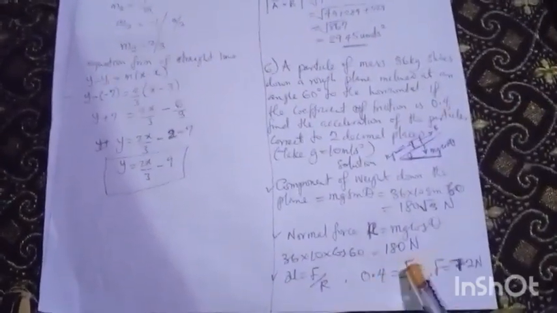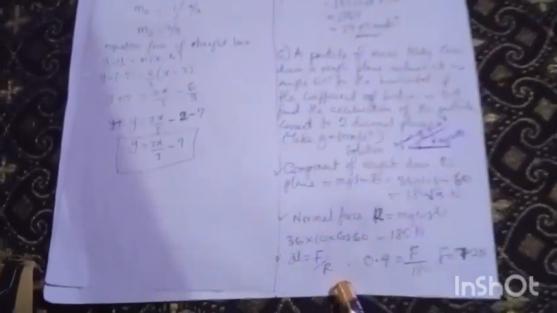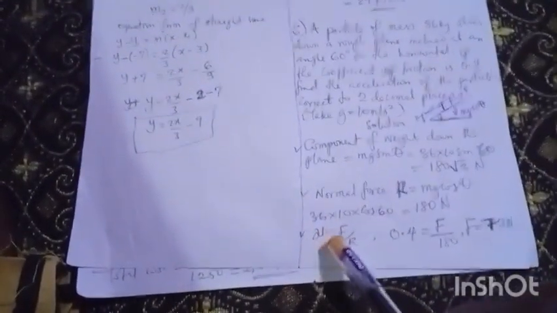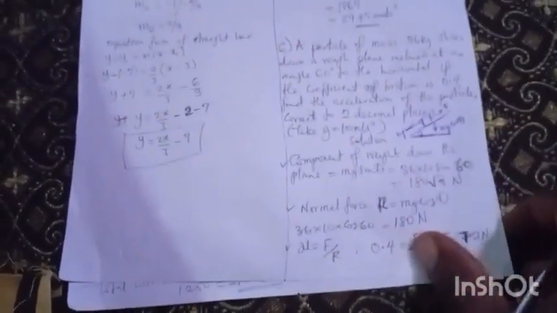The coefficient of friction is equal to frictional force over normal reaction. In physics, that is the law majorly discussed under the conditions in friction. You will say the frictional force is directly proportional to the normal reaction, and that constant of proportionality is called the coefficient of friction. But this is for the mathematics. Making F the subject of the formula, I cross multiply. F equals 72 Newton. The frictional force is 72 Newton, and we want to find what?